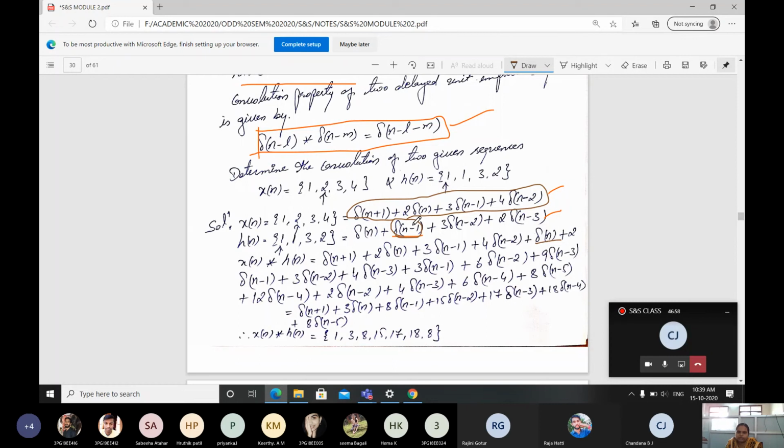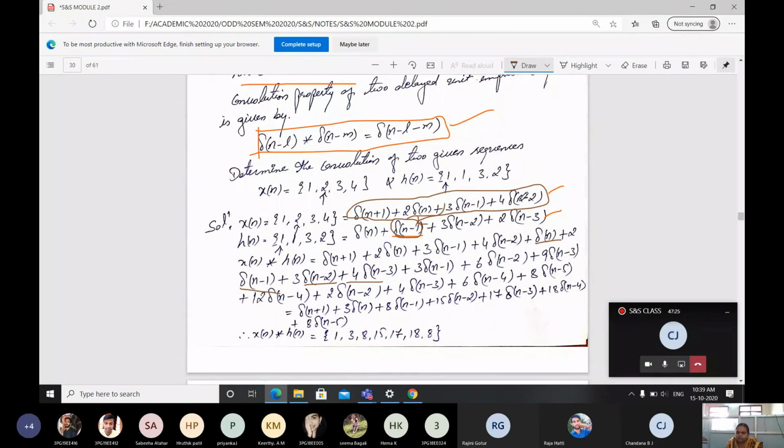Okay, then 2 into delta of n with delta of n minus 1, you will get delta of n minus 1 only. Then 3 into delta of n minus 1 here, n minus 1, you will get n minus 2. Then 4 delta of n minus 2, here only 1 is there, right? 4 into 1, 4 only.